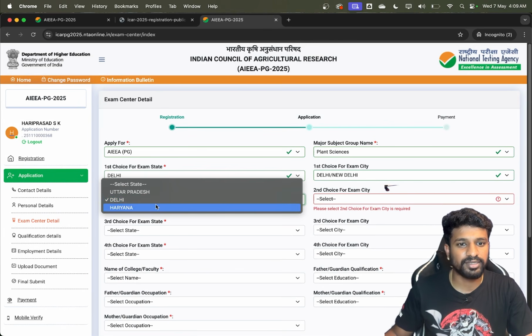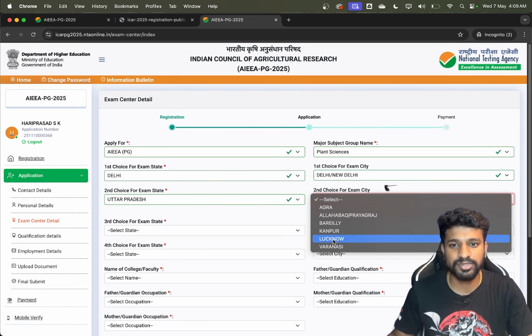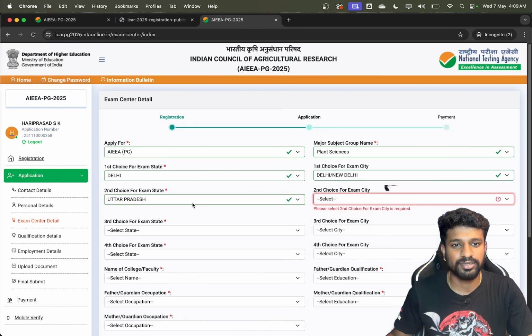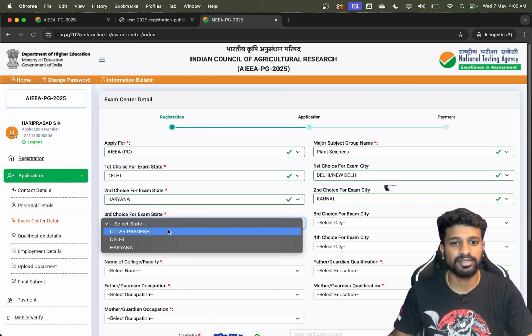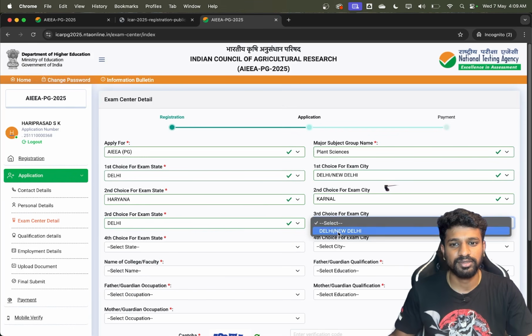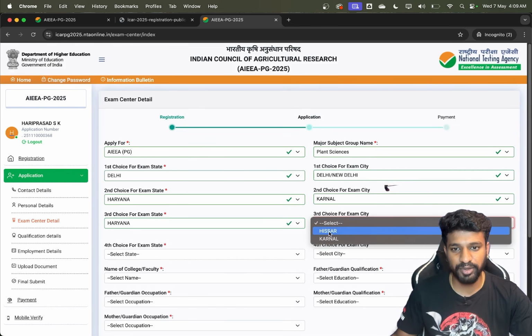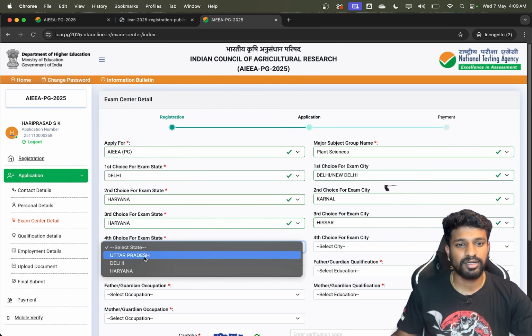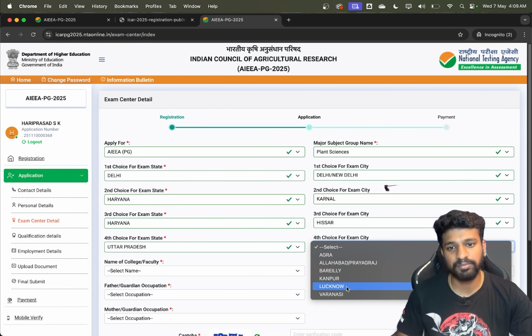So here, first is, okay, I'll choose second as Uttar Pradesh, and second as Haryana, Karnal, and third. Just try to select the nearby places, giving some priority. There are a total of 4 choices that you have to fill compulsorily.